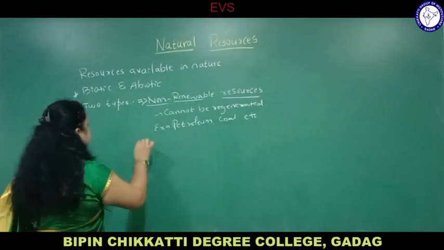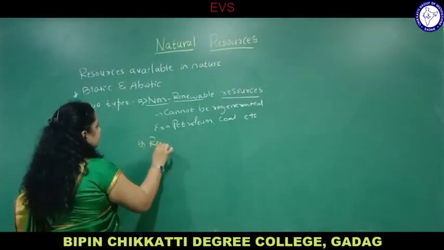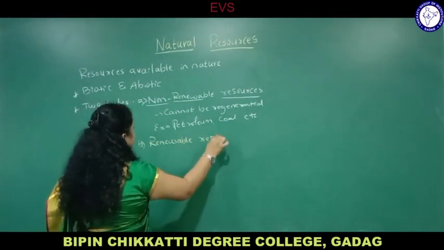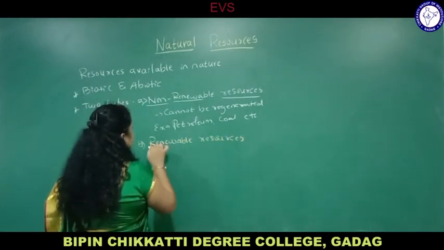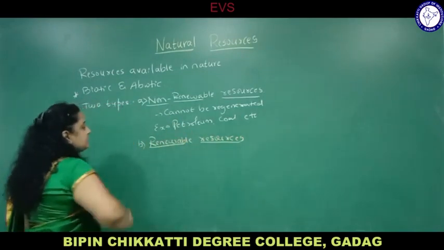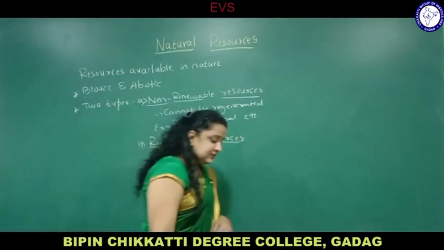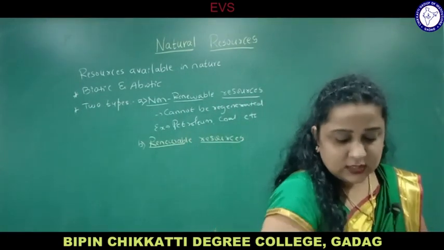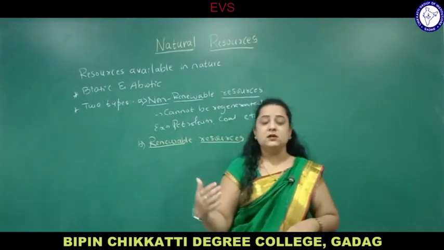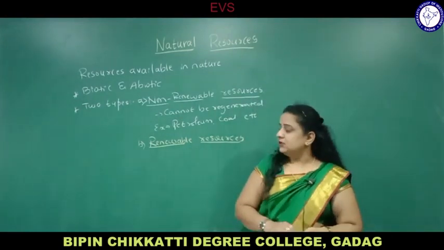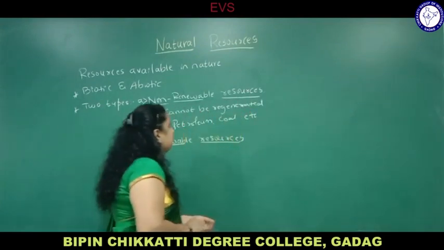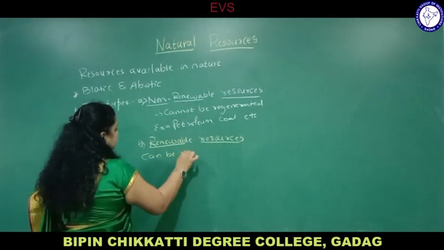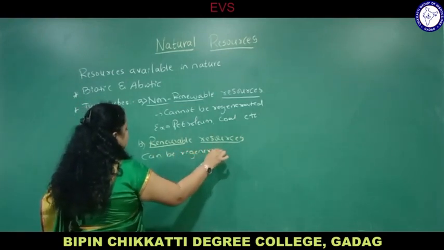Second one, renewable resources, as the name indicates, renewable. Now we have seen non-renewable, now we see renewable resources. Renewable resources are the ones that have the ability to renew themselves, meaning they can be reused in nature or by humans. They are called renewable, or can be regenerated.